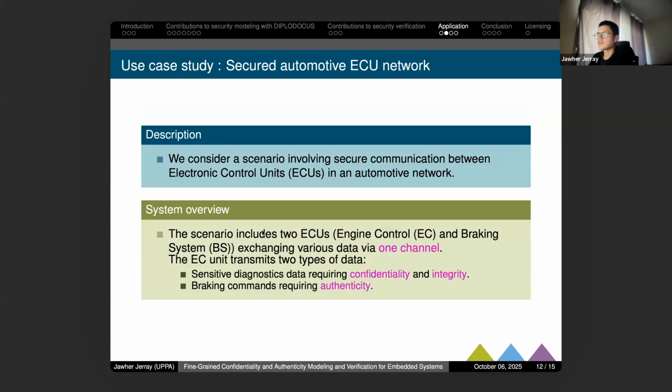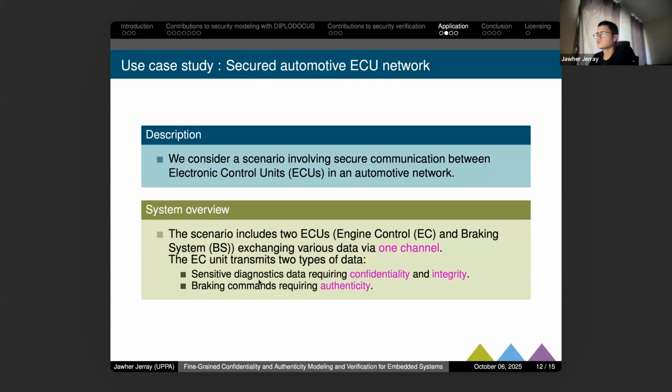And we have two types of messages that will be sent. First, a message that contains sensitive diagnostics that has to confirm confidentiality and integrity. And the second one, braking commands that have to confirm authenticity.